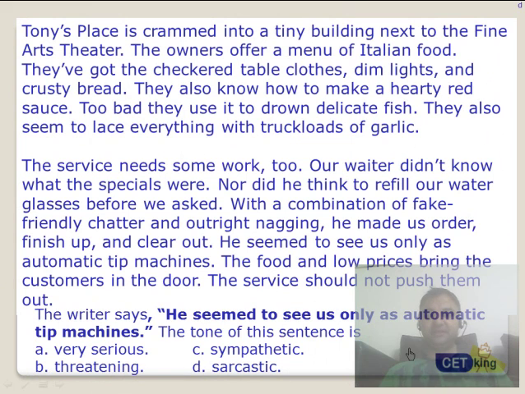Alright, another part. Can you please try to do it yourself? Same passage, but the question is different. The writer says he seemed to see us only as an automatic tipping machine. Is he comic? No. Is he very serious? No. Is he sympathetic? No. Is he threatening? No. He is sarcastic. Fine. Now this kind of strategy we'll use in paraphrasing or rephrasing, in which we rephrase the words in the paragraph according to our needs, so that we can quickly jump onto the answers.